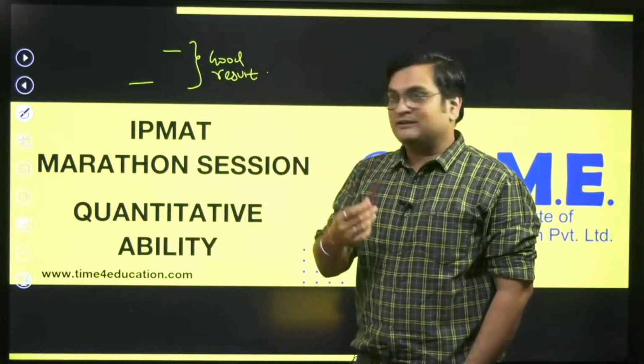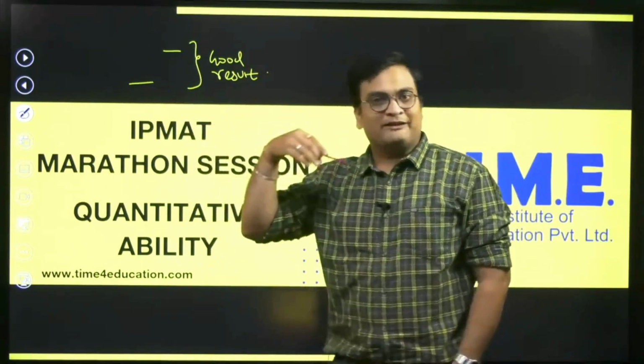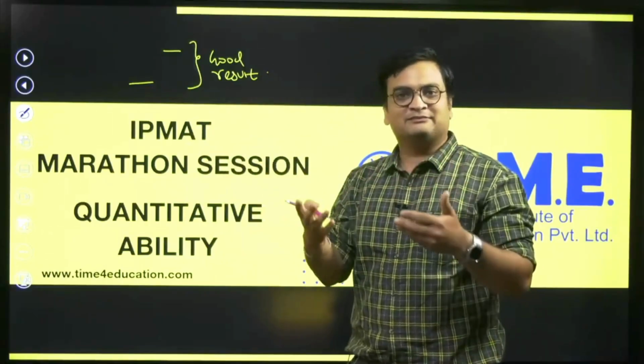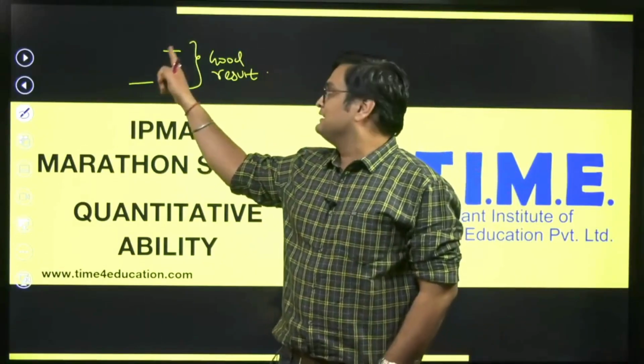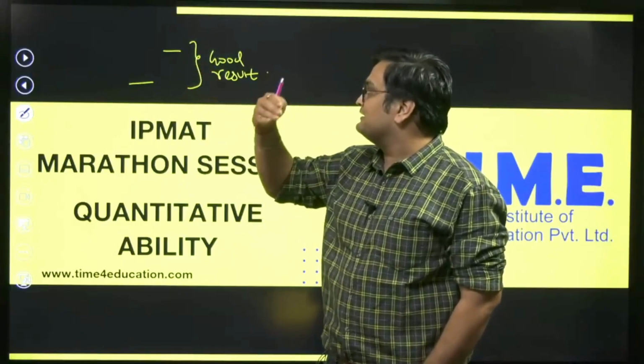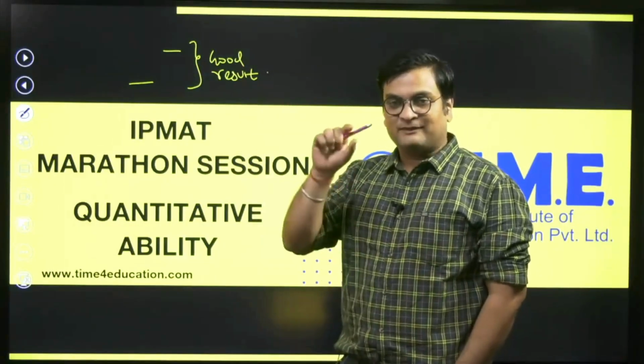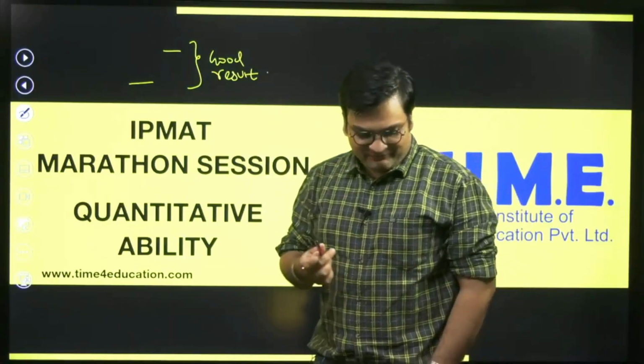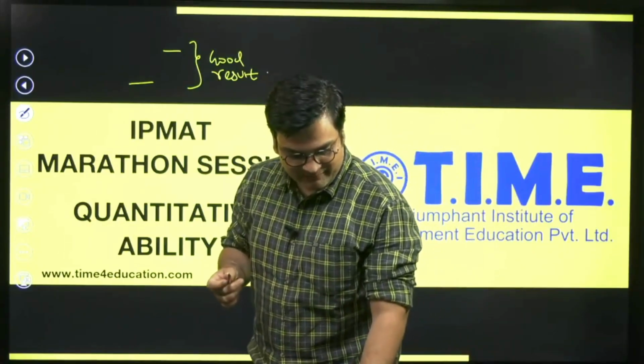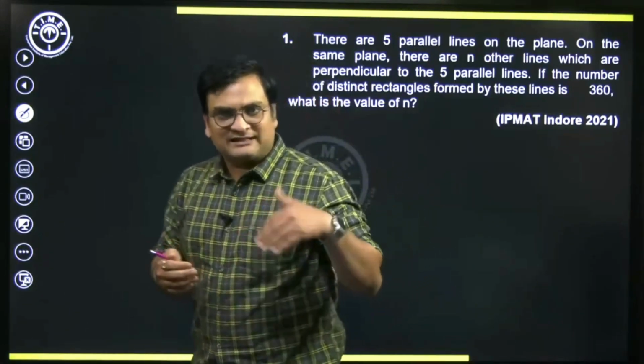Now I'm not telling you not to try to have good knowledge. If you have good knowledge, it's even better. But even with average knowledge and good strategy, you may do really well as far as the test is concerned. So the last minute tips would be important. We'll just continue with the session now.